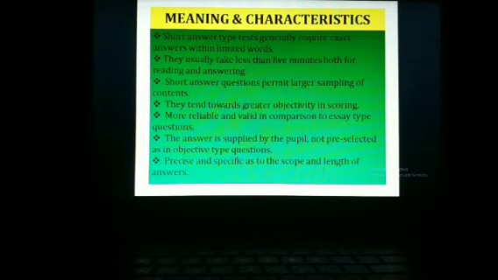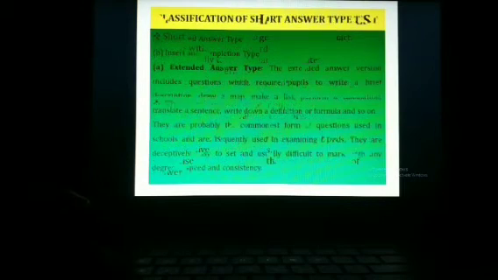But in short answer type, the learner or the respondent has to answer in his or her own words within limited words as per the instruction given. Hence, the answer is precise or specific to the scope and length of the answer, particularly related to the content.